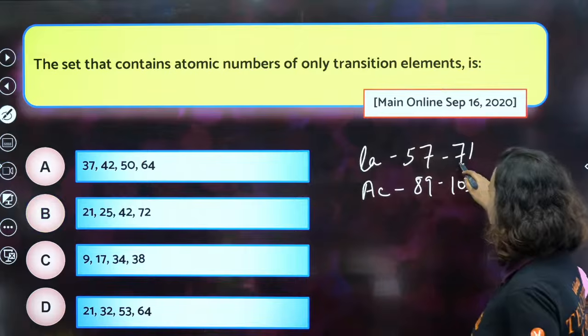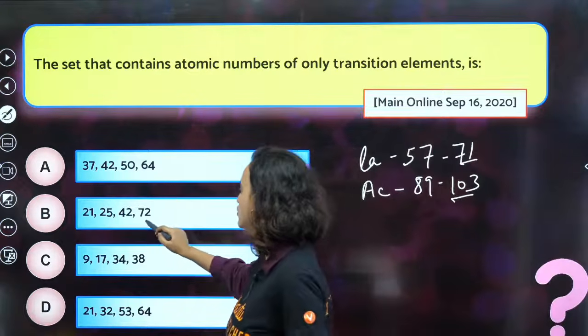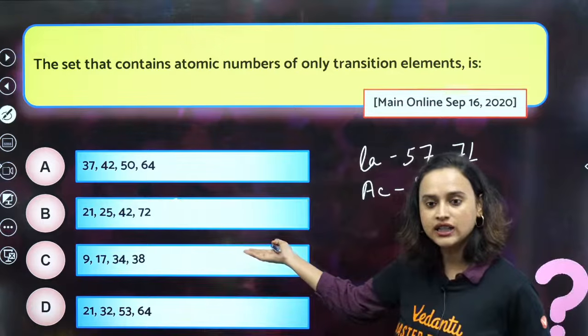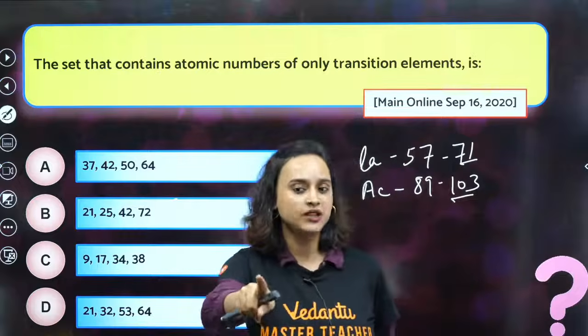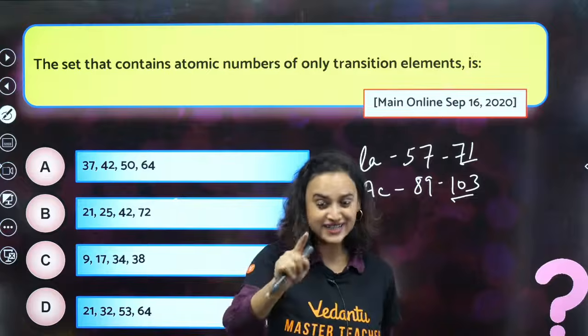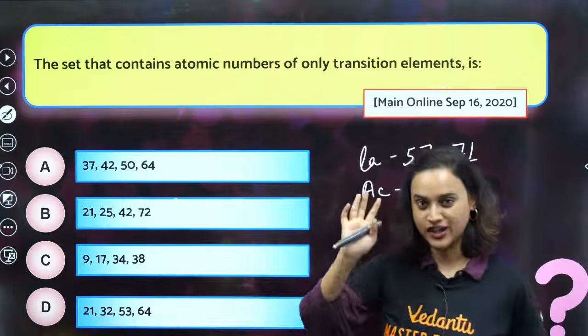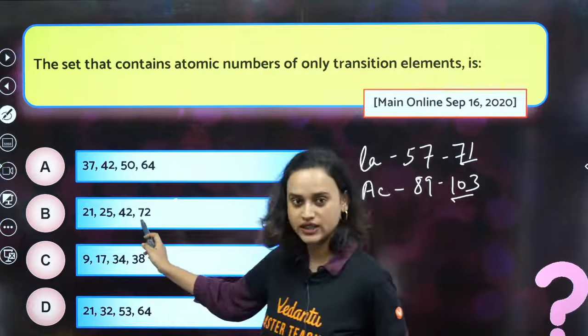See? 71, 103. So, if there is 72, 72 would be hafnium. Hafnium is a transition metal. Srimura, you are getting confused, bacha. Please check it out again. No. You are wrong. Scandium is a transition metal. Okay? Yeah. Anyway, so see, 72.